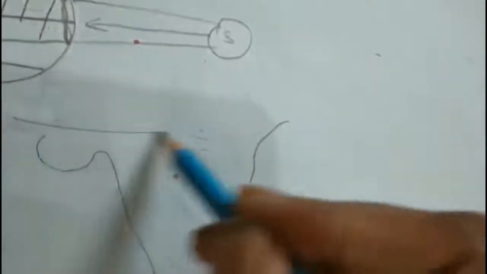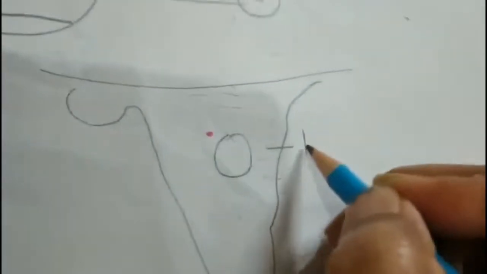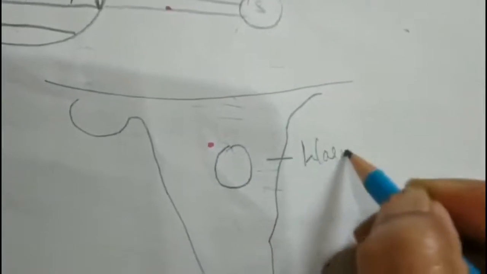Now if we say that this is Tropic of Cancer passing through it and equator at the bottom, any place which is situated in this region, that is in the southern portion of India, will always have a warm condition, because the temperature will remain same whether it is summer or winter.